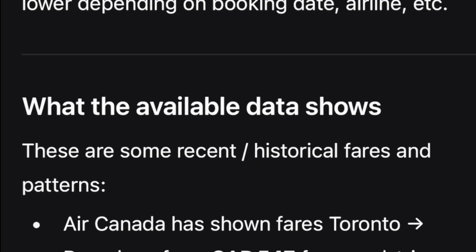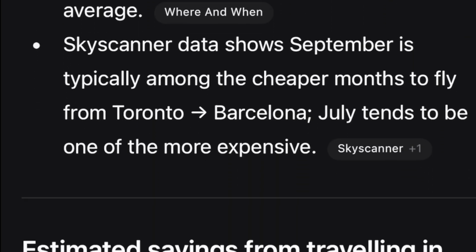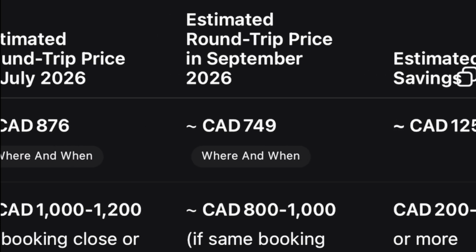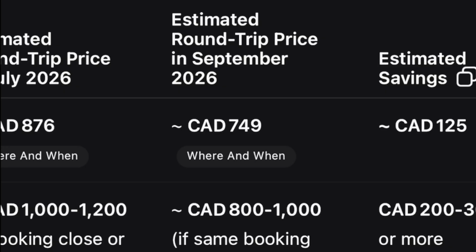So as you can see, it gives me a price breakdown of how much it's going to cost from Toronto to where I want to travel to. It gives me an estimated round trip during each season that I listed, and then the savings. And you can just keep on tailoring as if you were talking to a travel agent. If you don't like this, keep on concising and adding more detail until you're happy with your price.